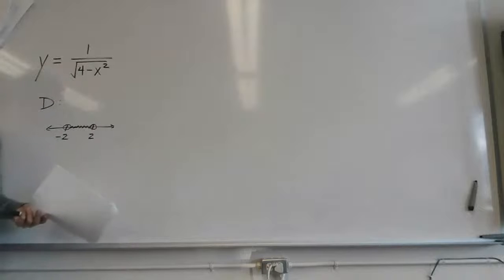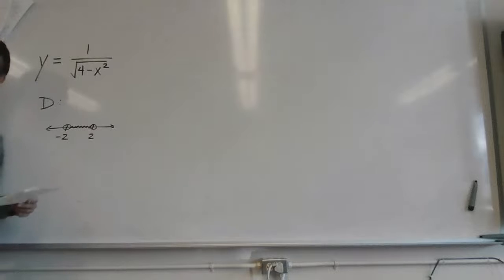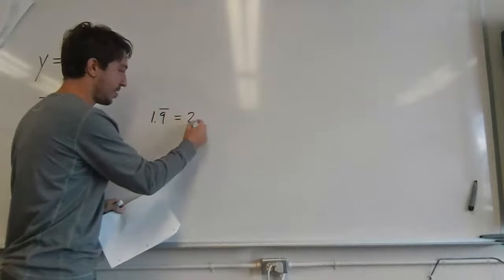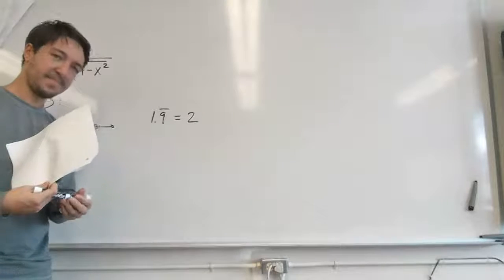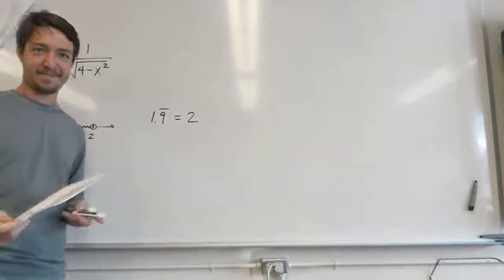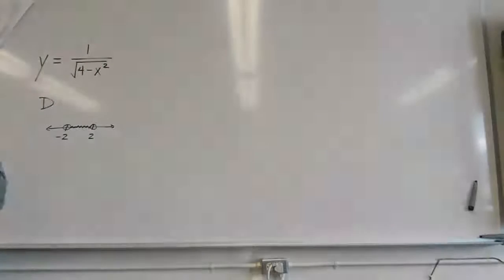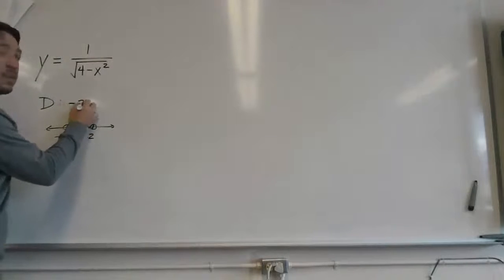For example, plug in 1. Is that okay? Yeah. Plug in 1.99. Is that okay? How about 1.9 repeating? No, because that's 2. That is still confusing my brain. If they're not the same, then we can name a number that's in between them. Good luck with that, because you can't. Because it's an infinite value. Okay, so anyway, when is it 2?